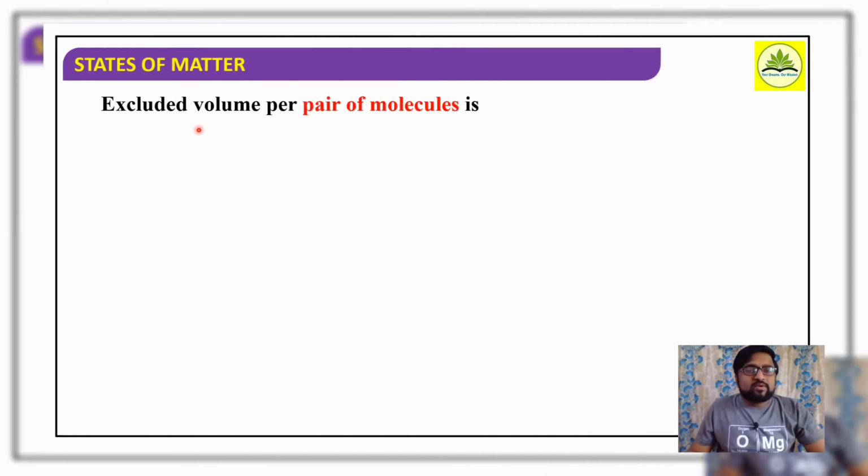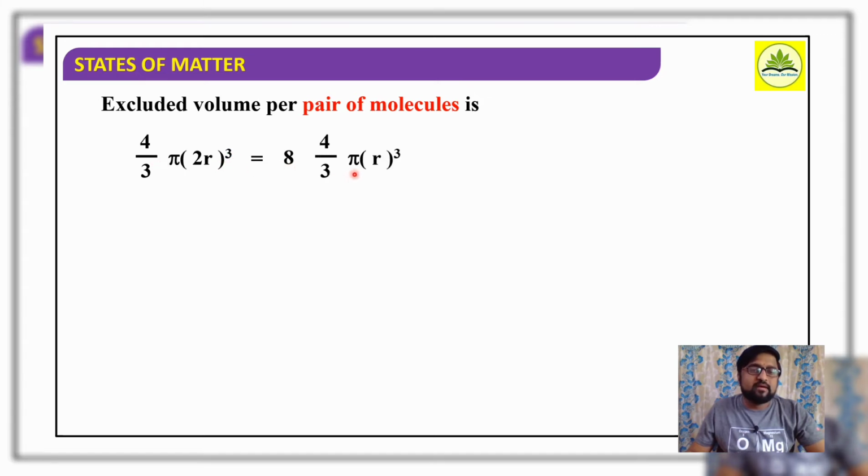Well, this excluded volume per pair of molecules will be equal to the volume of a sphere, which is 4 by 3 pi r cube, right? Here what is the distance? 2r, the total distance between the two molecules. So we are saying pair of molecules: 4 by 3 pi (2r) raised to cube. If you simplify it, 2 raised to 3 means 8.